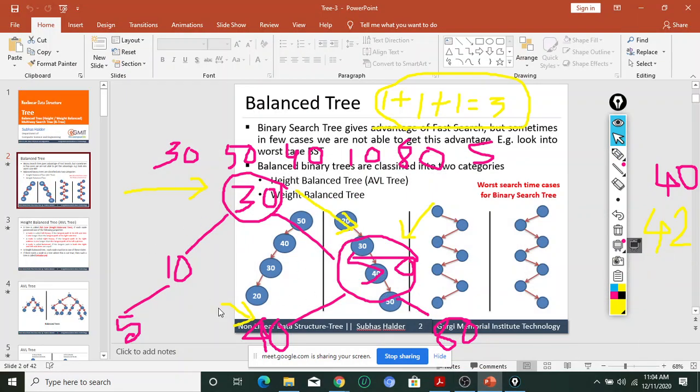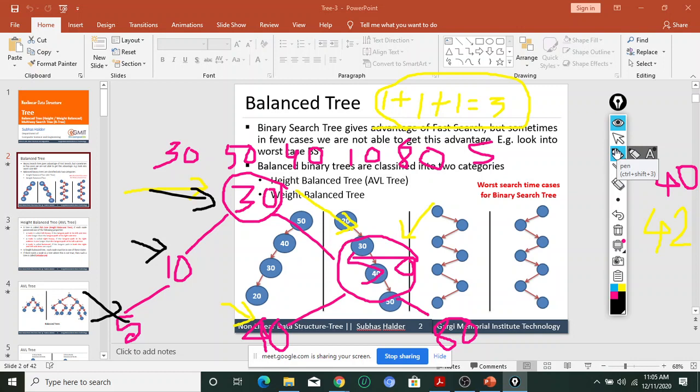Similarly, if I want to find out 5, how many comparisons are required? Two comparisons. So this is one comparison. Sorry, no, I am wrong. So 3 comparisons: 1 comparison, 2 comparisons, and 3 comparisons. Okay.